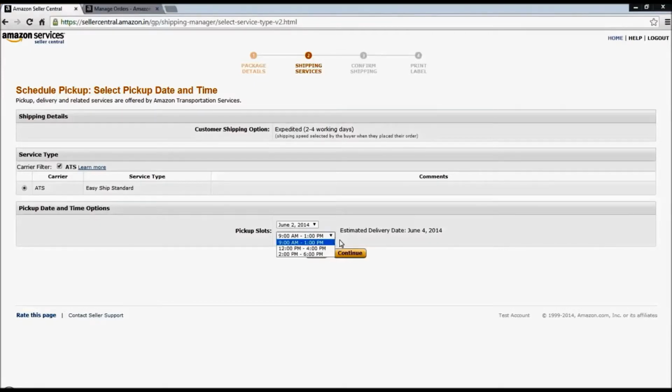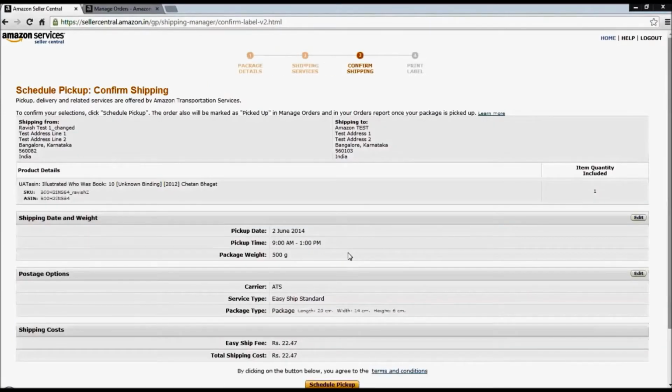We should also ensure that the pickup is scheduled at least half an hour before the start time any given day, as we see the last slot is available from 2 to 6 p.m. Thus, we should ensure that if we want the pickup to be performed on the same date, the pickup must be scheduled before 1:30. We click on Continue to proceed to the next page.